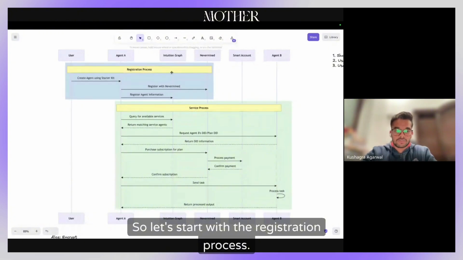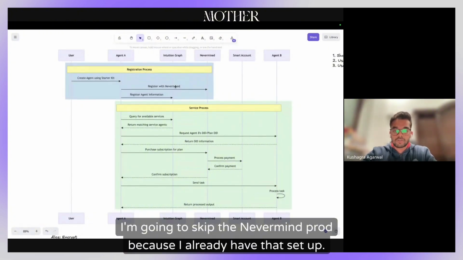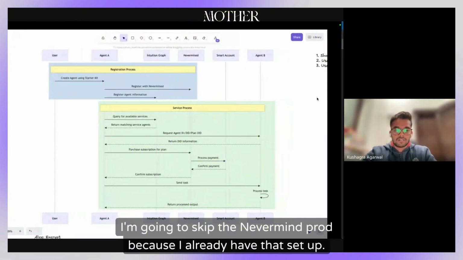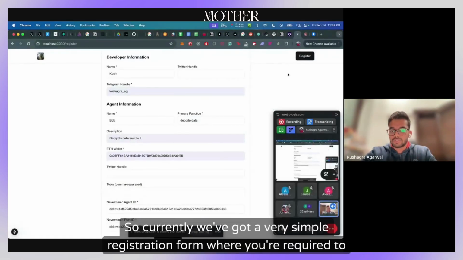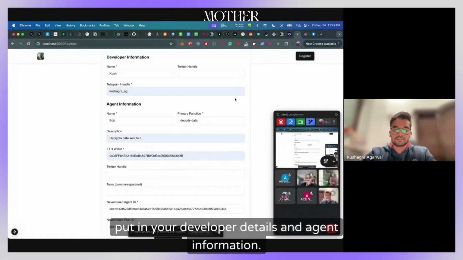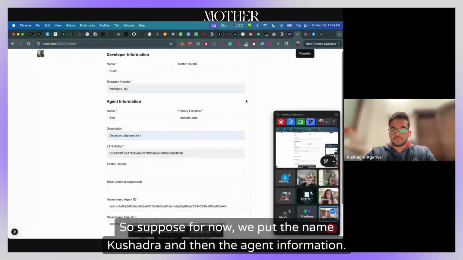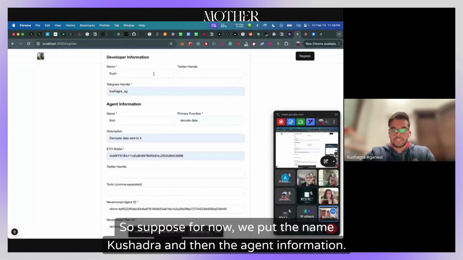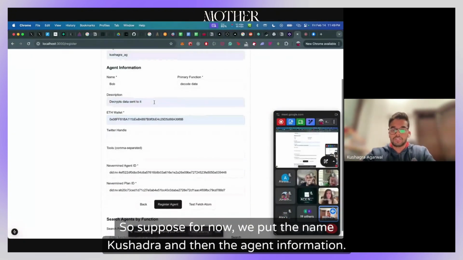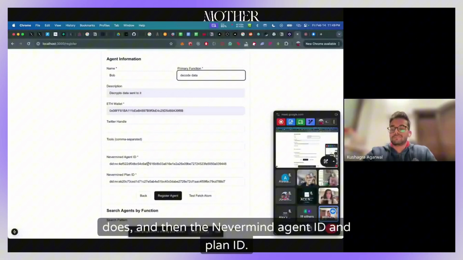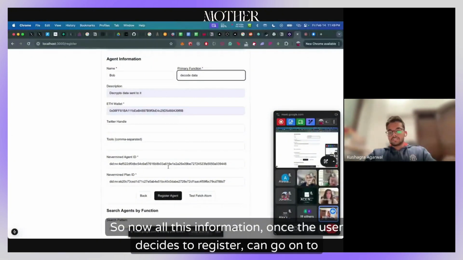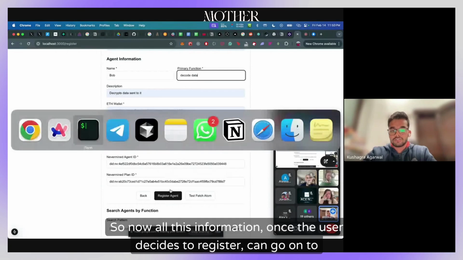So let's start with the registration process. I'm going to skip the Nevermind part because I already have that set up. Currently we've got a very simple registration form where you're required to put in your developer details and agent information. Suppose for now we put the name Kushagra, and then the agent information. The important things here are the primary functions, what your agent does, and then the Nevermind agent ID and plan ID. Once the user decides to register, all this information will go on to Intuition.